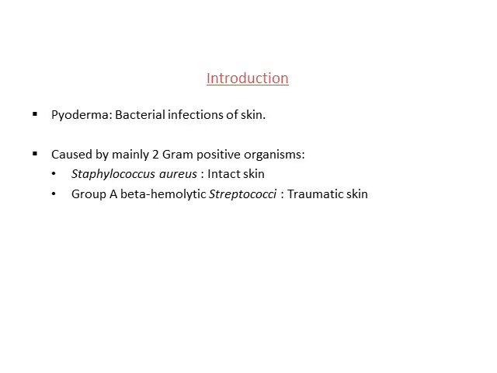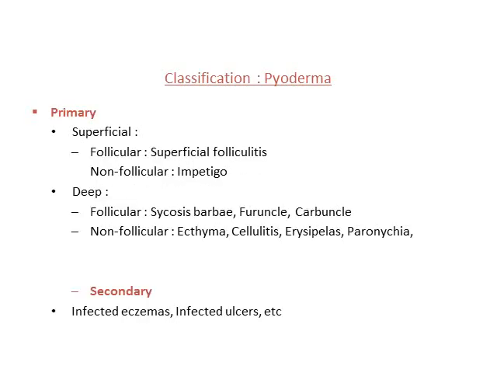Primarily it is caused by two bacteria, which are two gram positive organisms called Staphylococcus aureus and group A beta hemolytic streptococci. If you consider skin, the only two organisms which commonly cause bacterial infections of the skin are these two. Staphylococcus aureus infects the intact skin, whereas the group A beta hemolytic streptococci infects the traumatic skin.